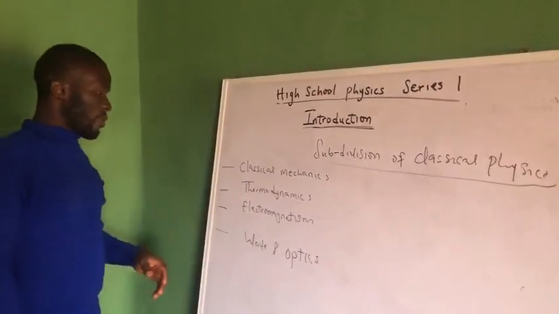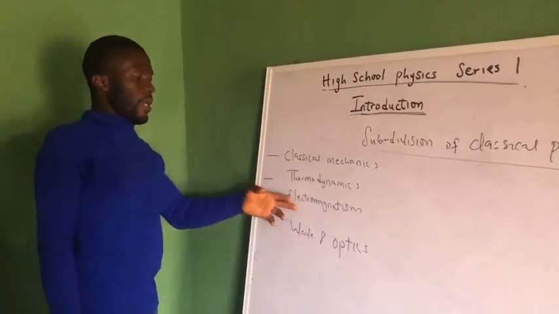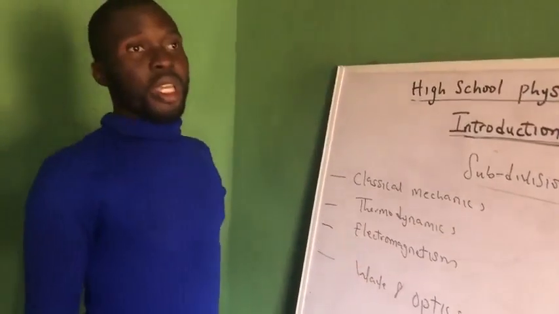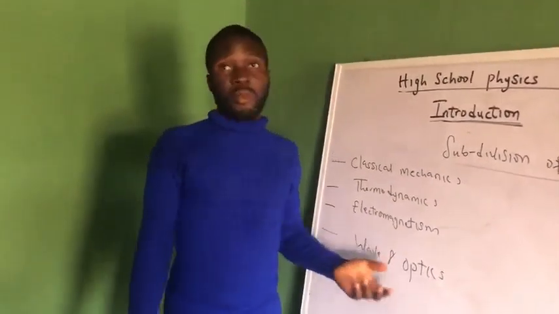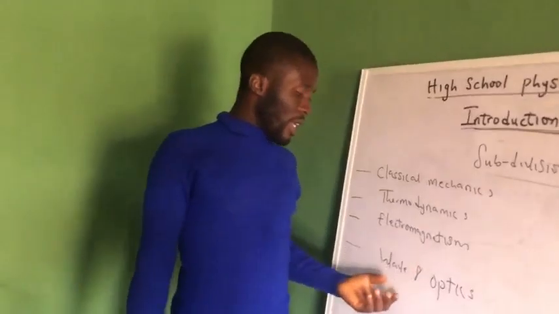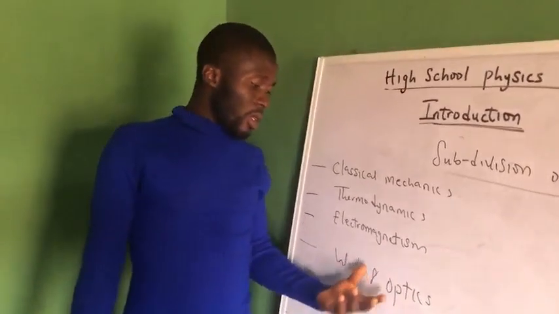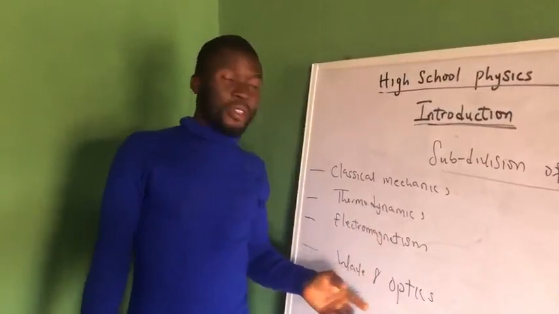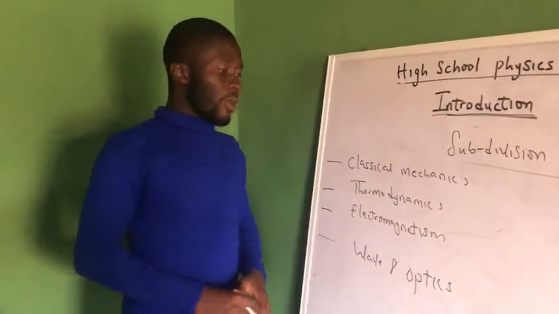Because even in electromagnetism itself, we have what we call the electromagnetic wave. So we can simply say that even this wave and optics can still find its roots in electromagnetism, and electromagnetism can find its roots in waves and optics anyway.